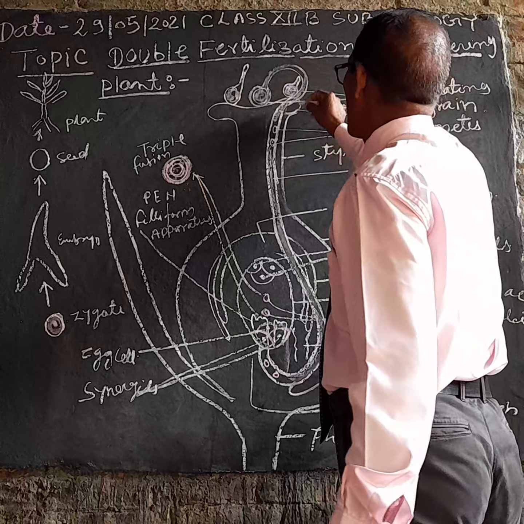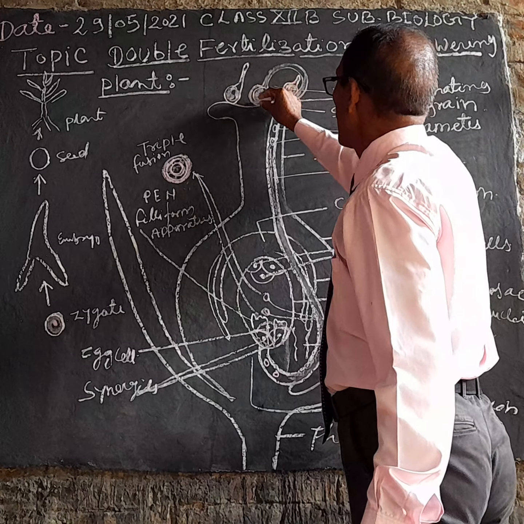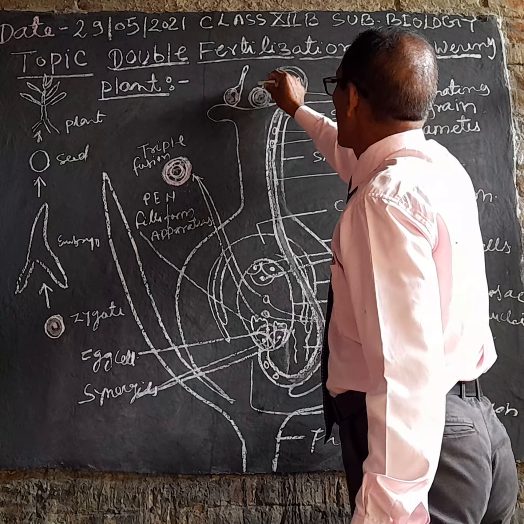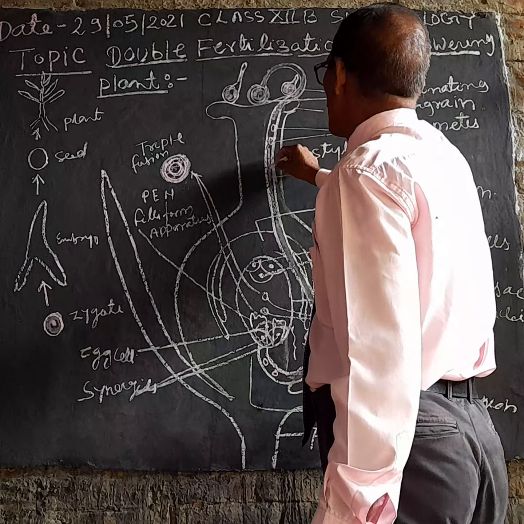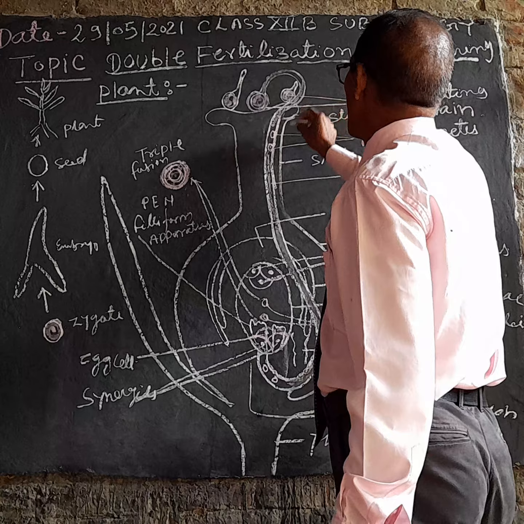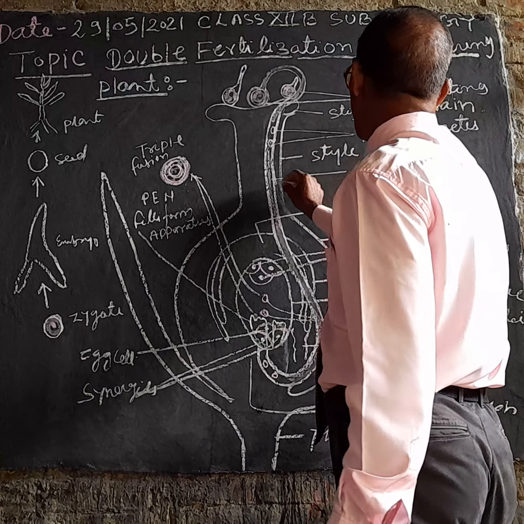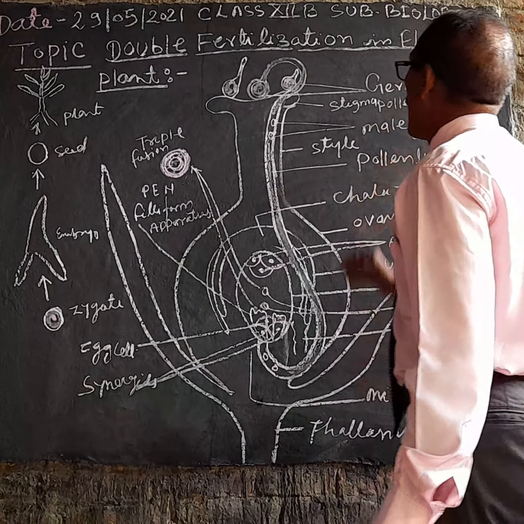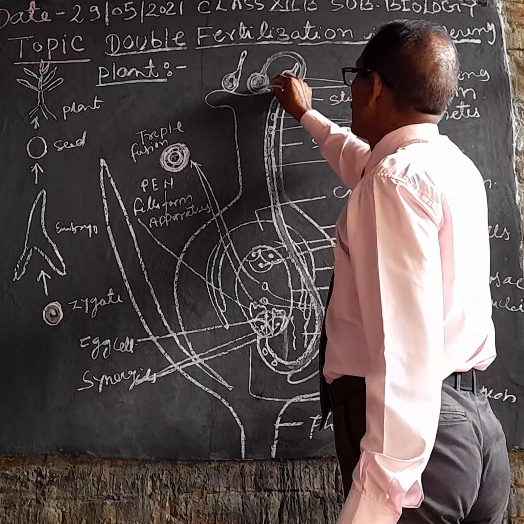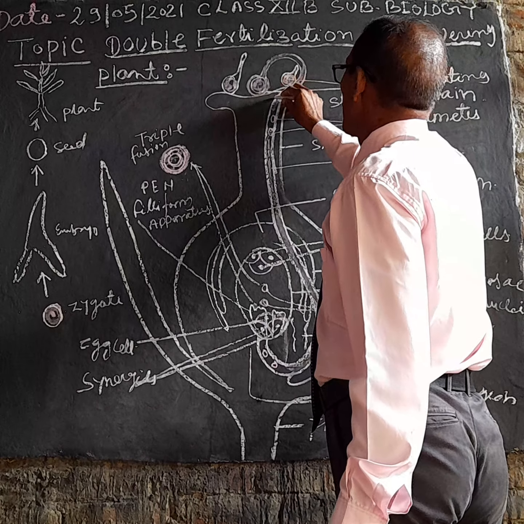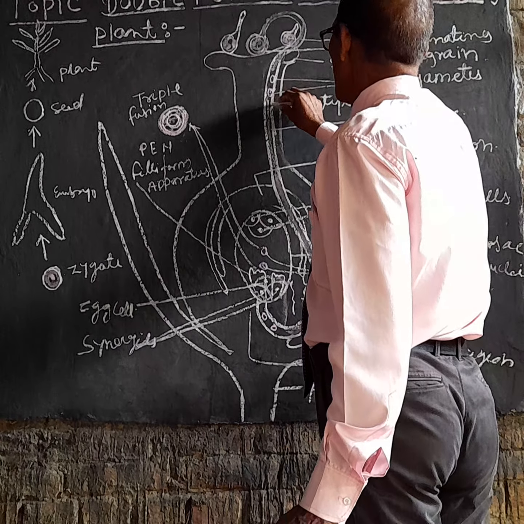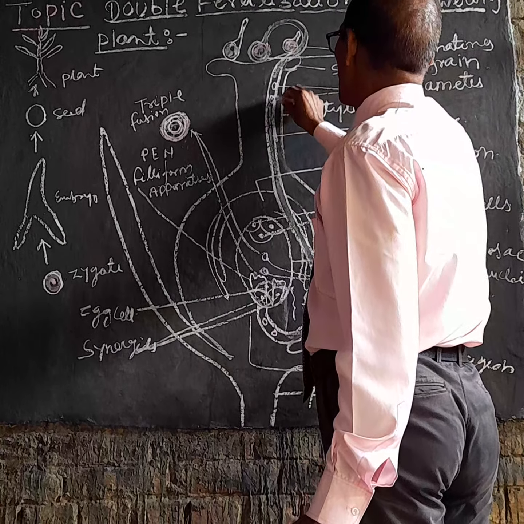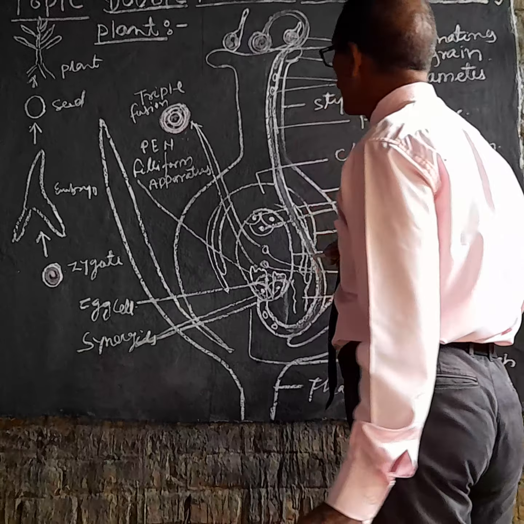Protrude means to bulge out. The intine layer protrudes as a tube and forms a cylindrical structure known as the pollen tube. The content of the pollen carried within the pollen tube is the two male gametes.